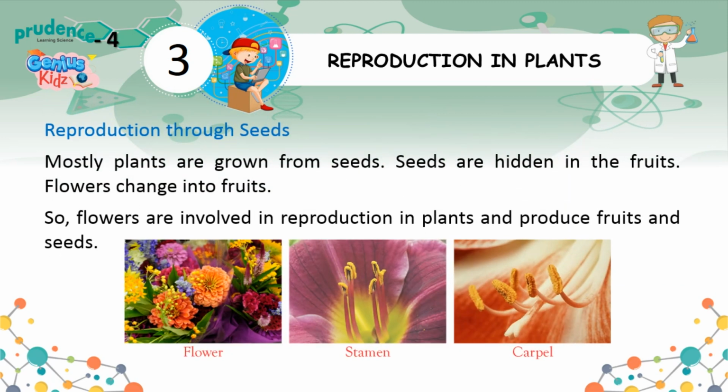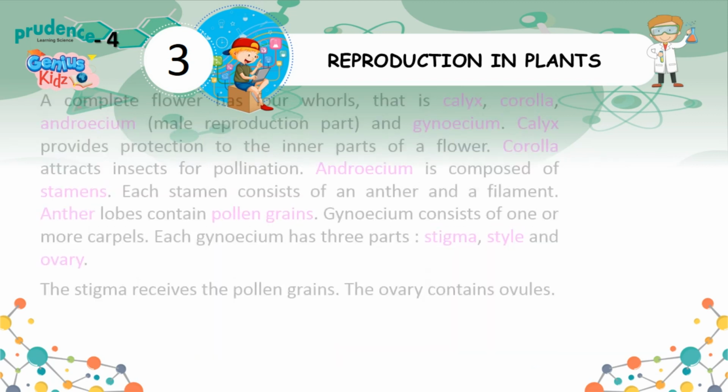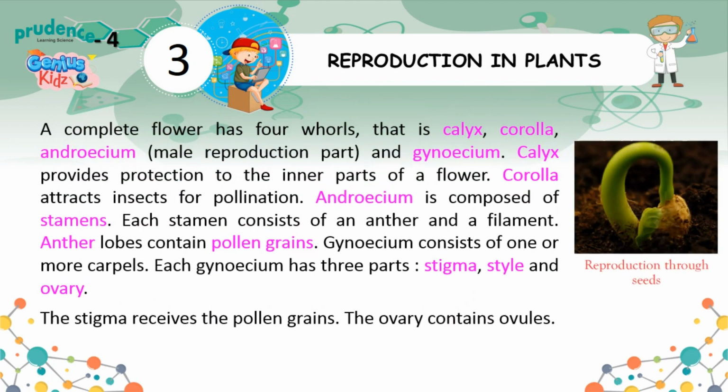Reproduction through seeds. Mostly plants are grown from seeds. Seeds are hidden in the fruits. Flowers change into fruits. So, flowers are involved in reproduction in plants and produce fruits and seeds. A complete flower has 4 whorls, that is calyx, corolla, androecium, the male reproductive part, and gynoecium.